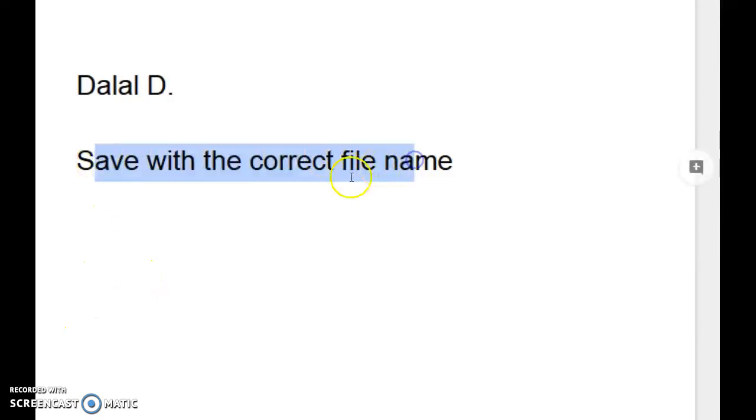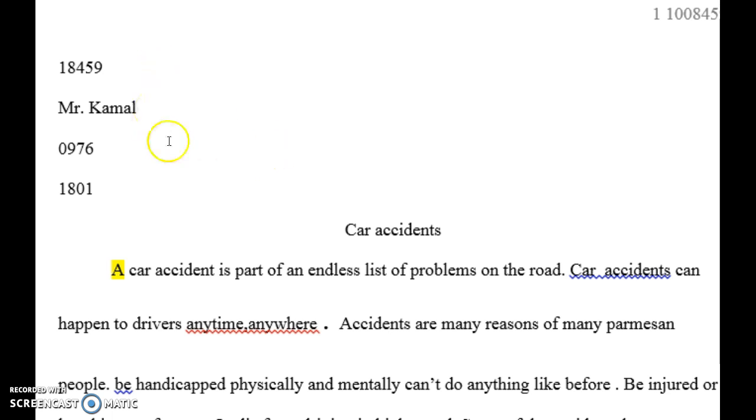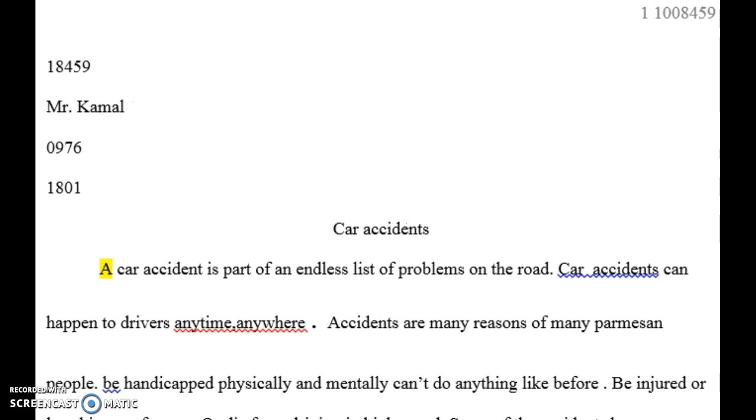Make sure you save in the correct file name. So the name of the file you save it as needs to be very specific, so make sure you fix that.